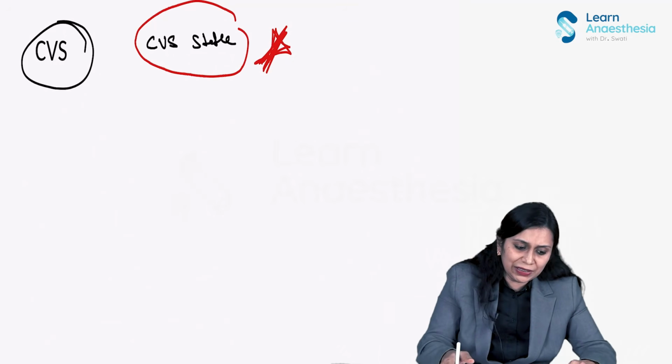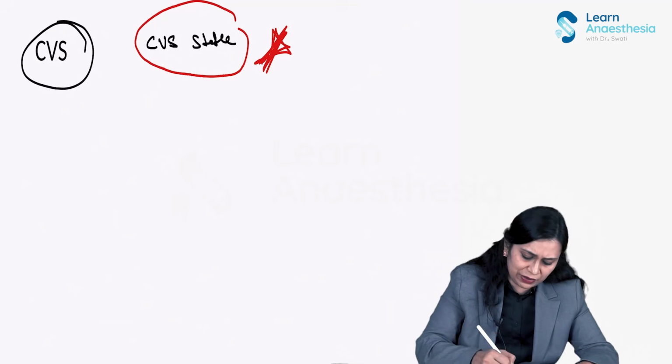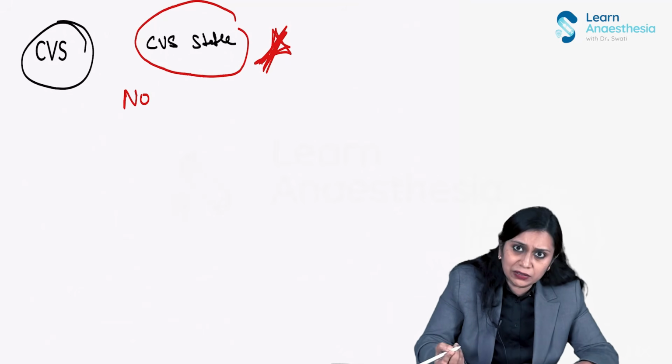What does it do? It does not do anything on the cardiovascular system. So that's why it is cardiovascular stable.